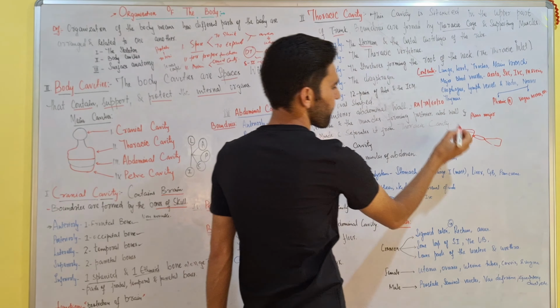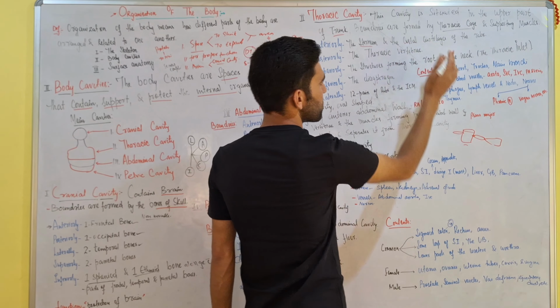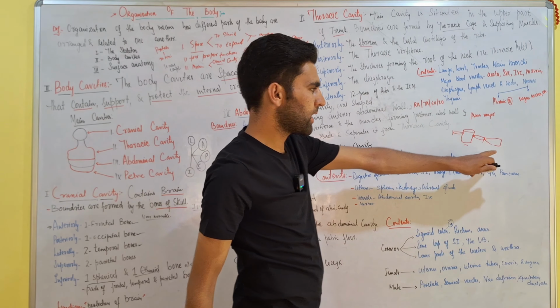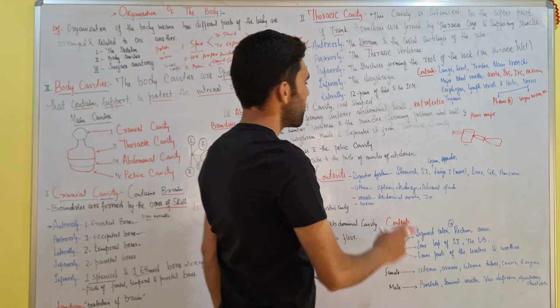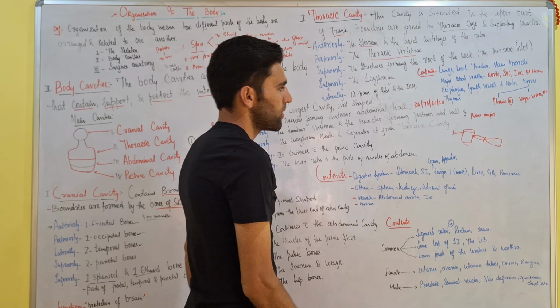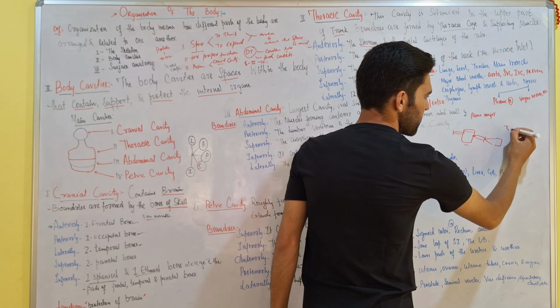The sternum, this one, and the costal cartilages. This cartilage and this cartilage. Hyaline cartilage is the costal cartilage that attaches to the ribs. Posteriorly, it is formed by thoracic vertebrae, that is from T1 to T12.